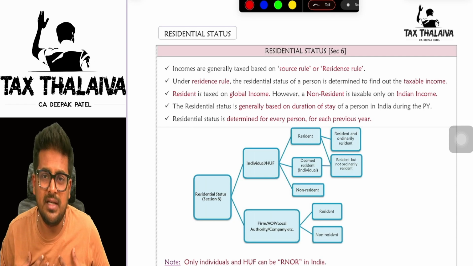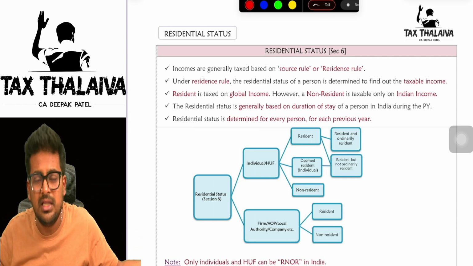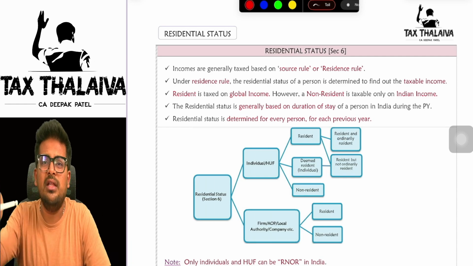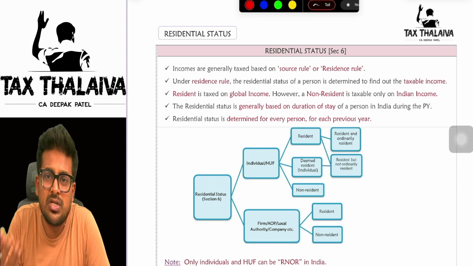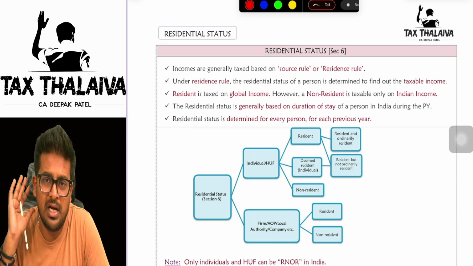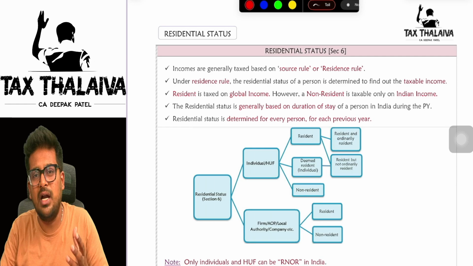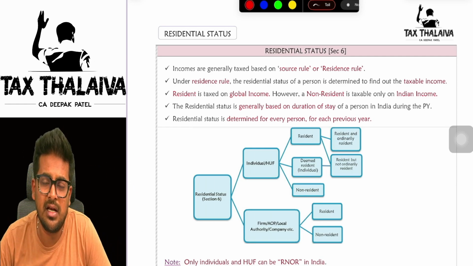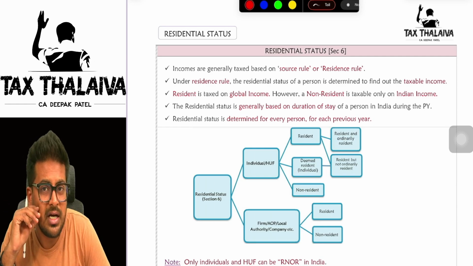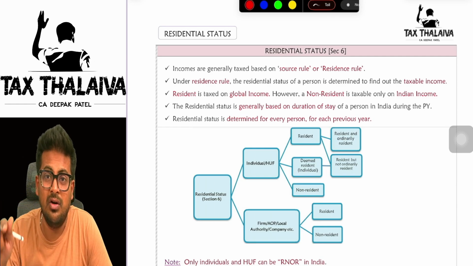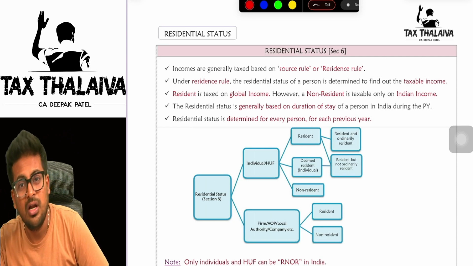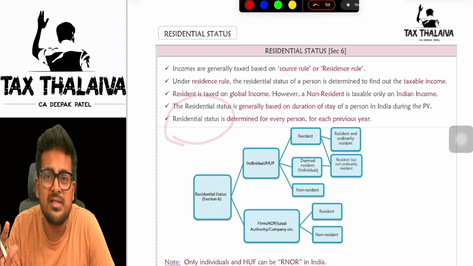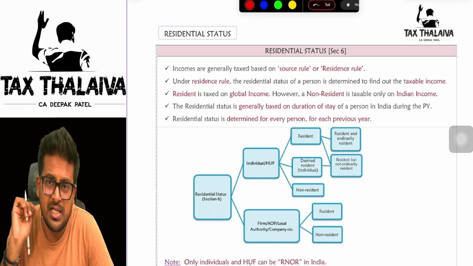So if I am a resident of India, wherever in the world I earn income, I have to pay tax on that. If I am a non-resident, only that income whose source is in India, I have to pay tax on. Let's say, for example, if I am a non-resident, only that income which I earn in India, I have to pay tax on. If I'm earning any income outside India, I need not pay tax because I'm a non-resident. So there is a necessity to find out whether a person is a resident or non-resident. Getting it?